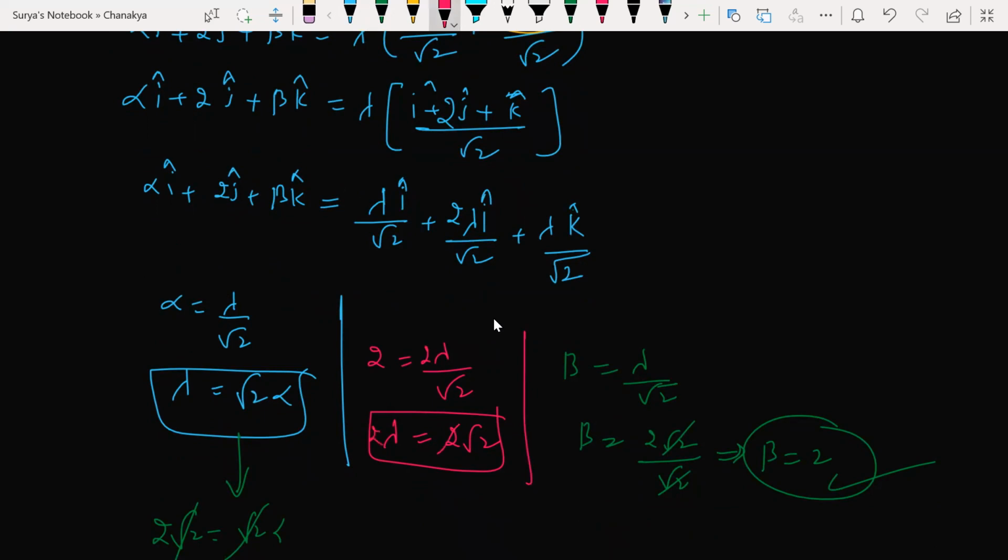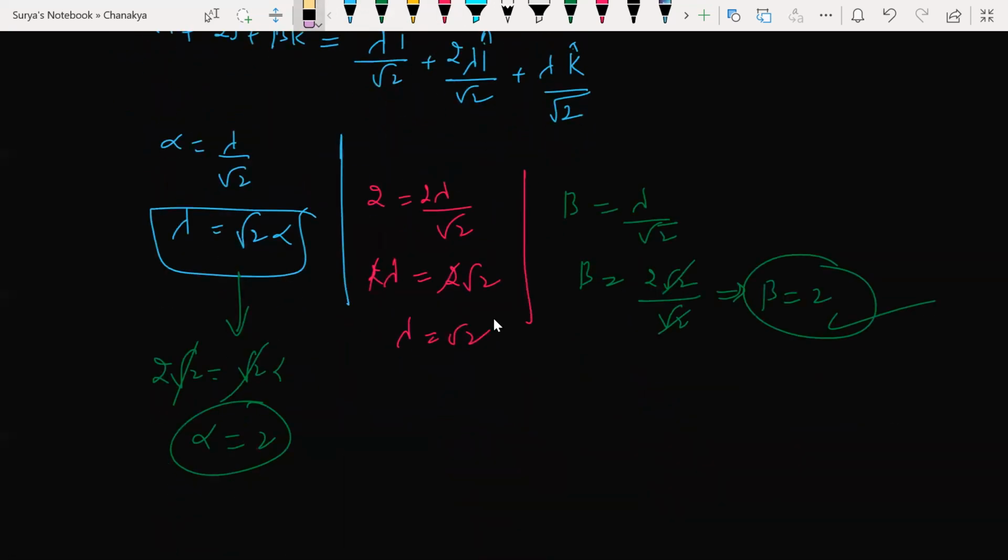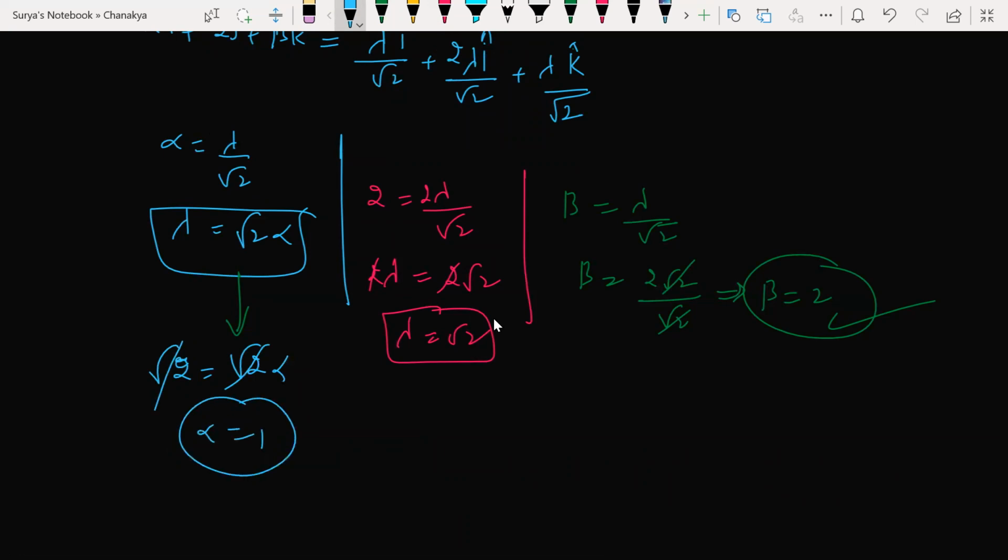2 lambda, so lambda is going to be root 2. Clear? Lambda is going to be root 2, guys. If lambda is root 2, what is going to be alpha? Root 2 is equal to root 2 alpha. Root 2 will get cancelled. Alpha is equal to 1.